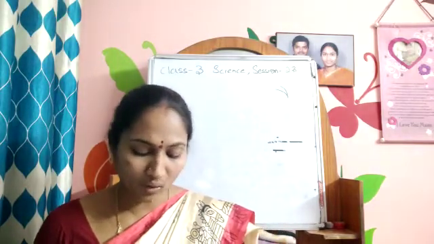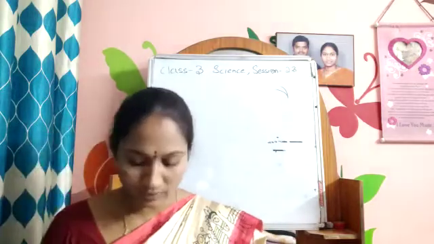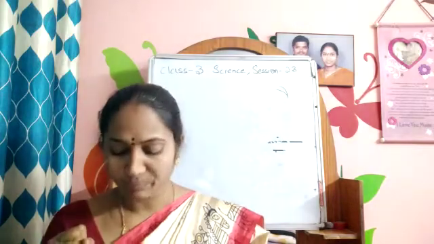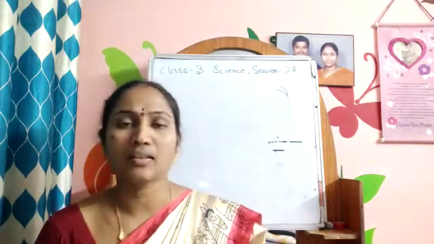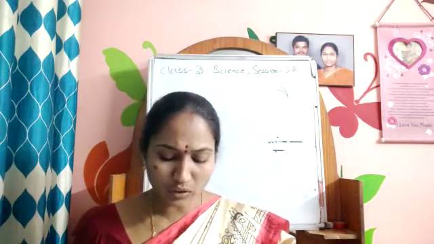Bite, crack or tear into small pieces. The beak helps to take the food and it helps to bite the food. Like this, it will bite the food. It will crack or it will tear. So for all these purposes, the beak is used. It is suited to its food habits.